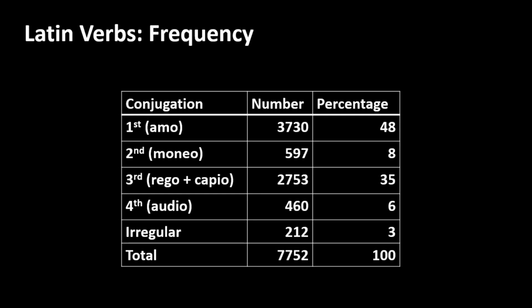Here, as ever, is the frequency chart for Latin verbs.